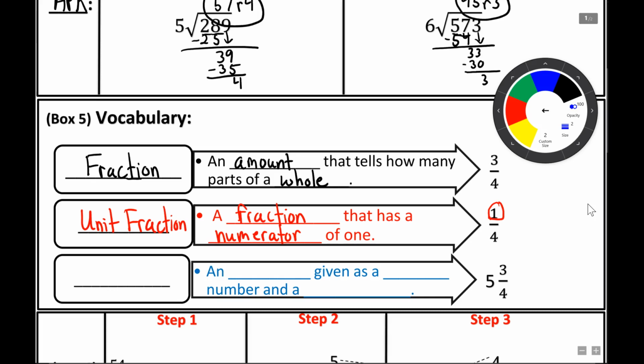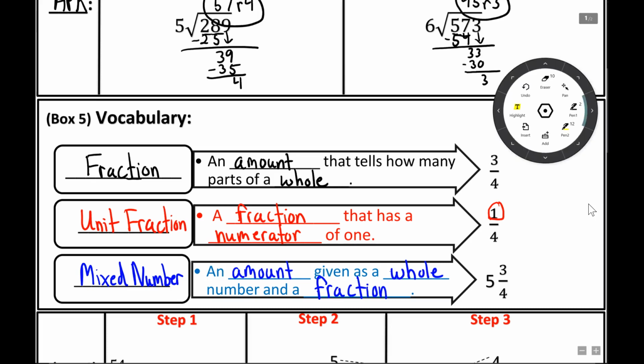And our last vocabulary word is going to be a mixed number. We say mixed because it is an amount given as a whole number and a fraction. It's mixed together. Alrighty. Going on.